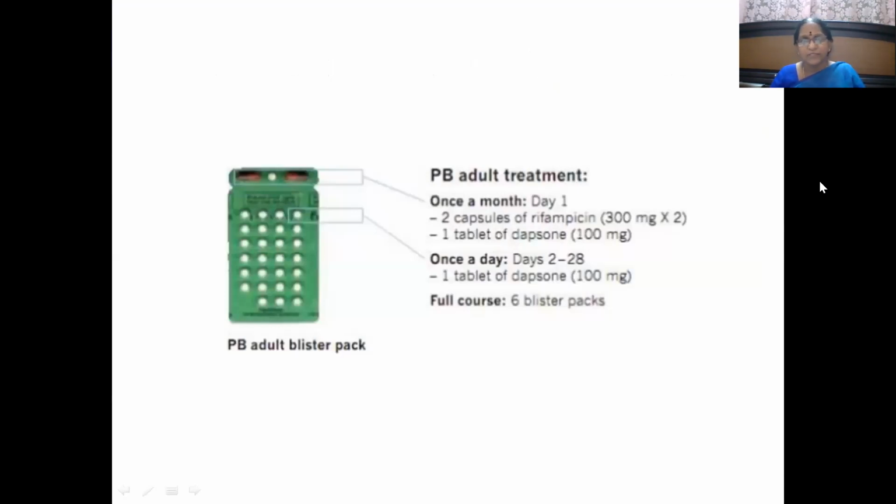Here you can see in this picture. This is the blister pack that you give to the patient directly, where you can see adult treatment. This is once a month, day 1, 2 capsules of rifampicin 300 mg into 2. This is brown color. This is rifampicin, 2 capsules of rifampicin once a month dose. Just only once the patient will take.